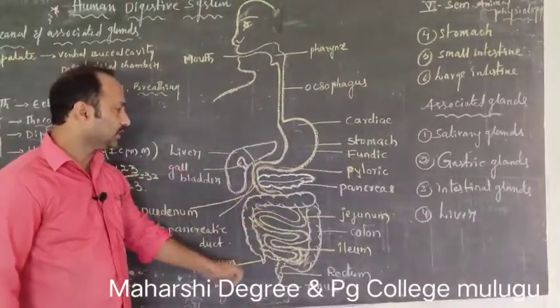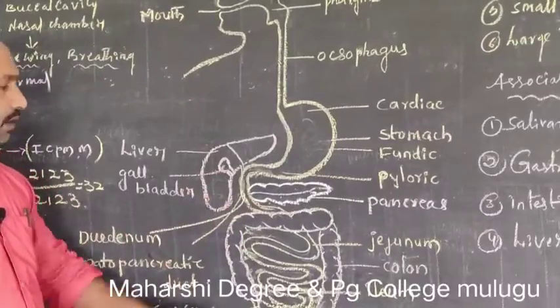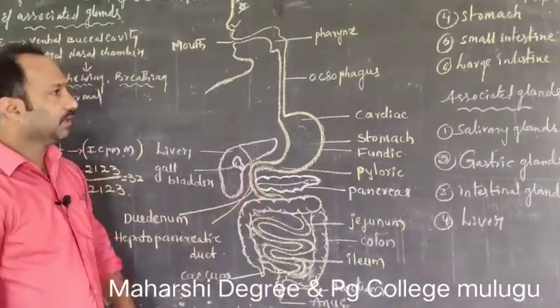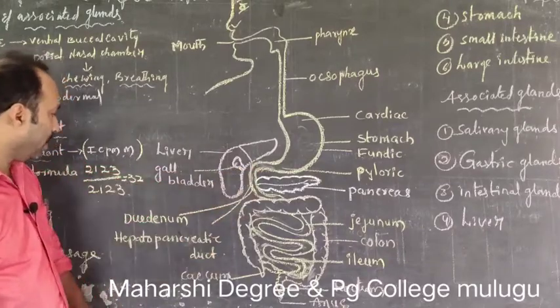Then the stomach leads to the small intestine. It is an elongated, thin-walled, tube-like structure, divided into three parts.